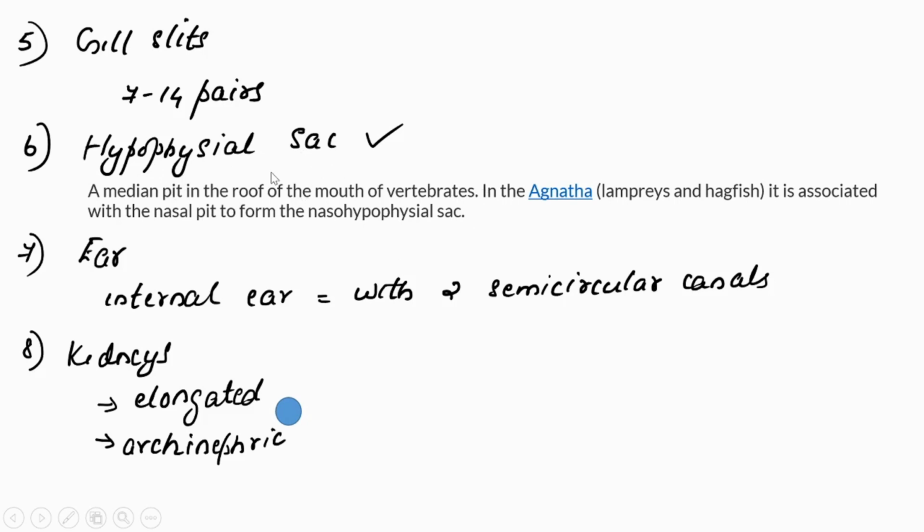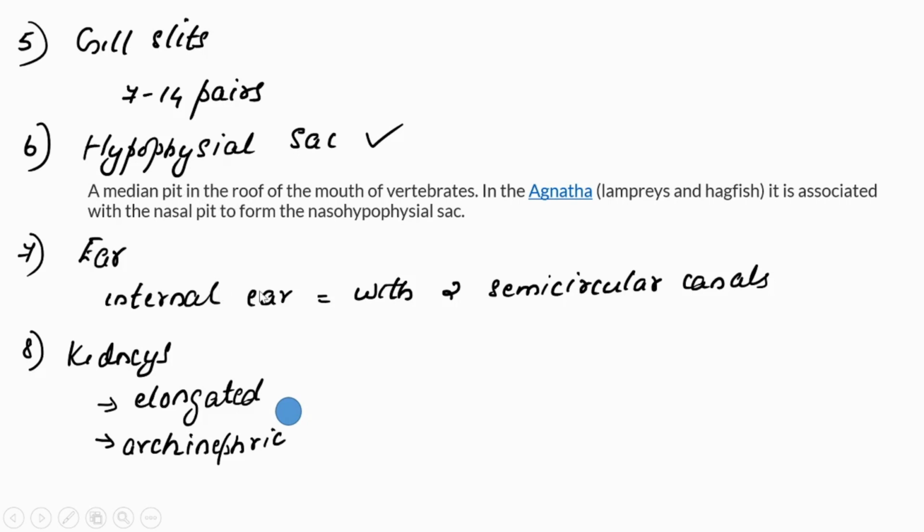I think it is concerned with an olfaction-like function, I'm not sure about that. Anyway, because in Agnathans it is associated with a nasal pit, we can think that it has some function relating to olfaction, means smelling.